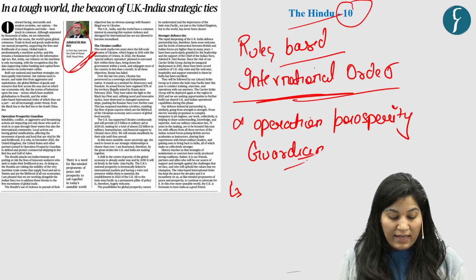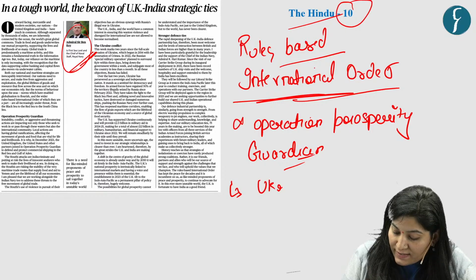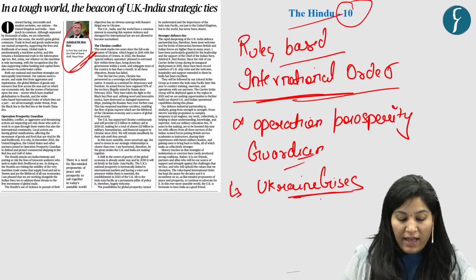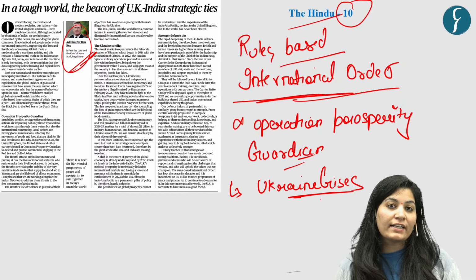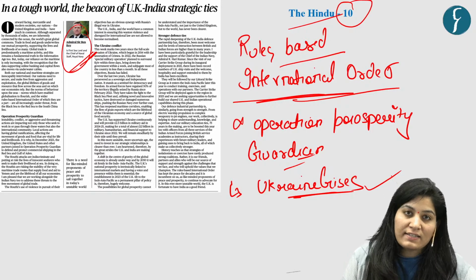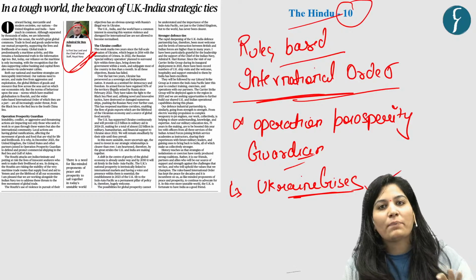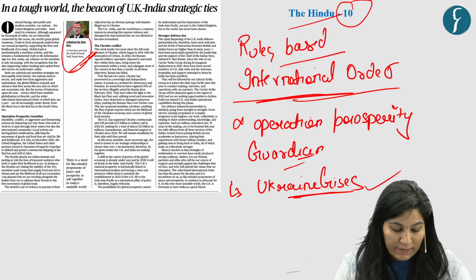Further, the author quotes about the Ukraine crisis. The problem is further concerns related to the continuance of such issues. Then, in such a scenario of global instability, the author highlights the cooperation between India and UK.